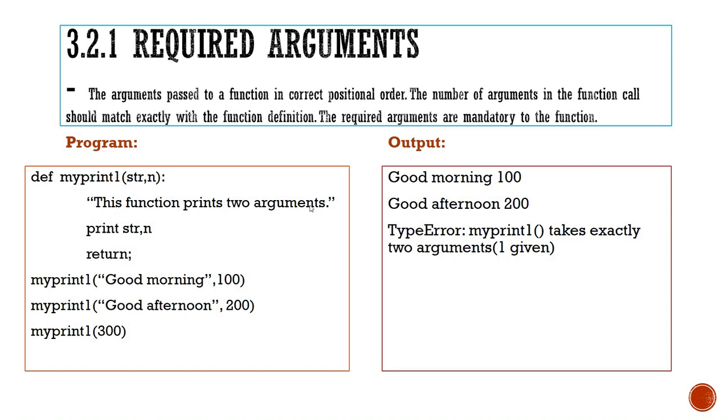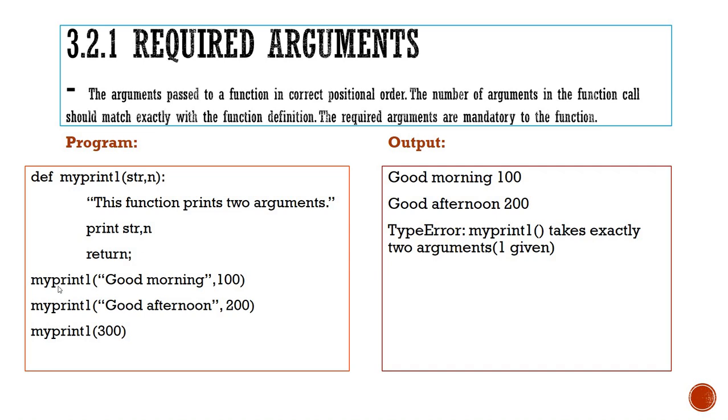Next to this is the documentation string. This is a non-executable statement. Next, this statement will print the argument values str, n, followed by the return statement. This is the function definition. These 3 are the function calling statements.